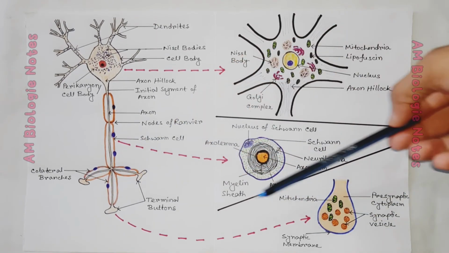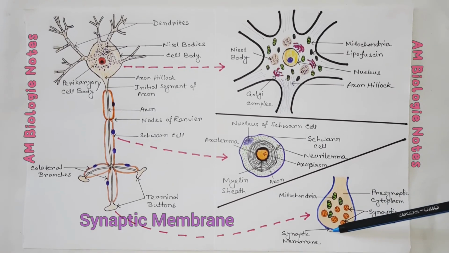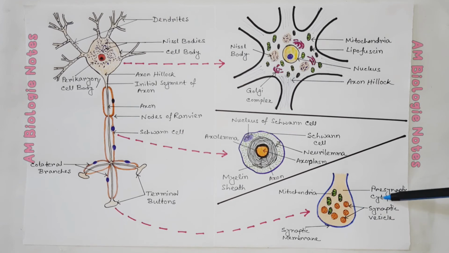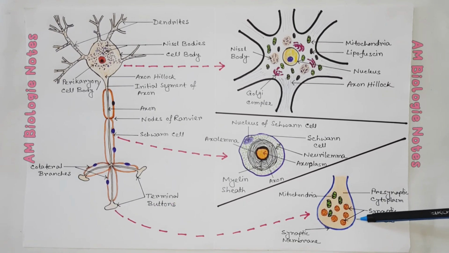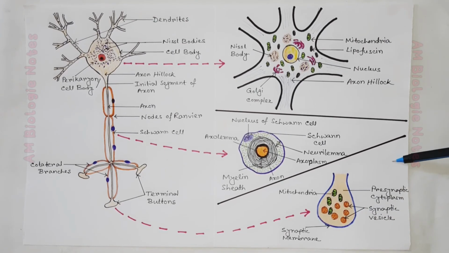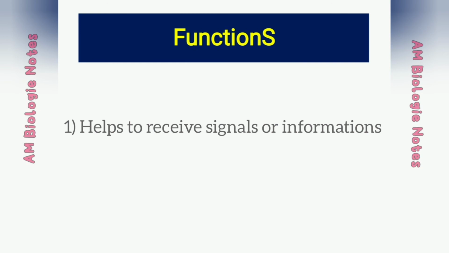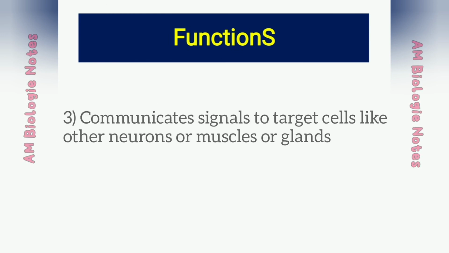This is the enlarged view of a terminal button. The membrane is called the synaptic membrane. The cytoplasm is rich in mitochondria. Here you will find some vesicles containing neurotransmitters. The neurotransmitters help to transmit impulses from one neuron to the next. Three basic functions of a neuron are: it helps to receive signals or information, integrates incoming signals, and communicates signals to target cells like other neurons or muscles or glands.